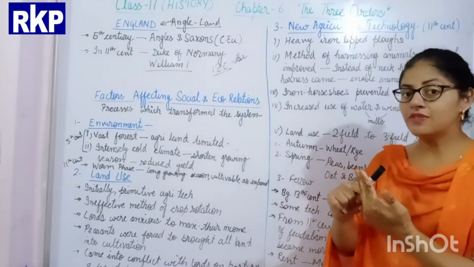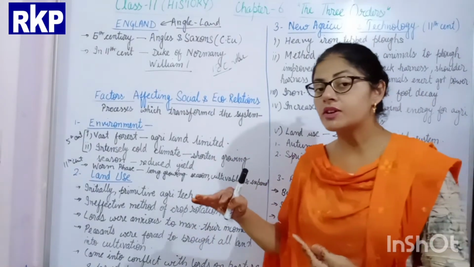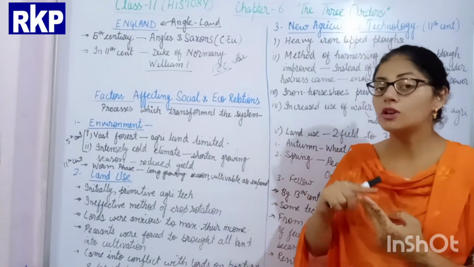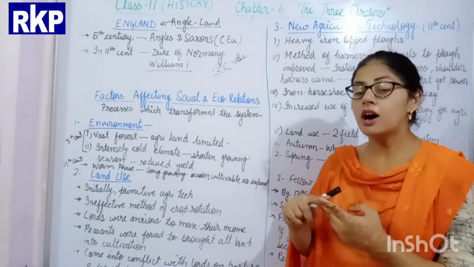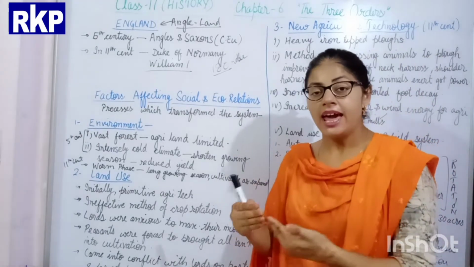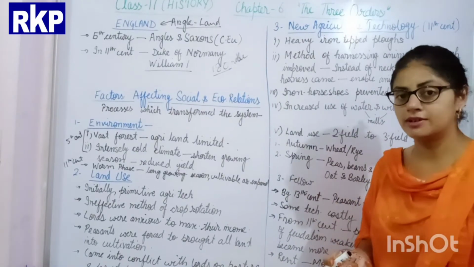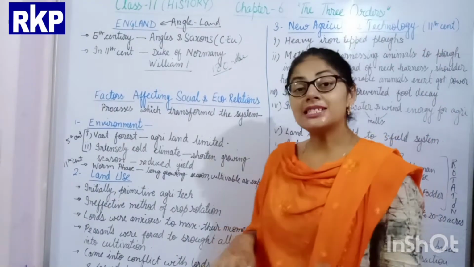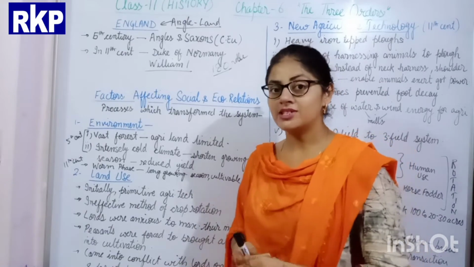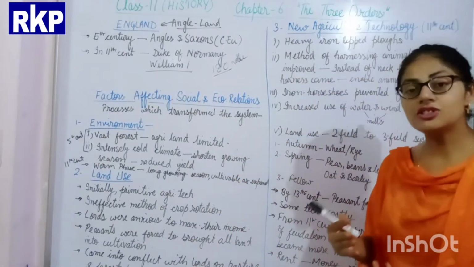So both these factors, the vast land covered with forest as well as the intense cold climate, led to less crop production. And this less crop production obviously led to a shortage of food. But the situation changed during the 11th century. There was a change in the environment.